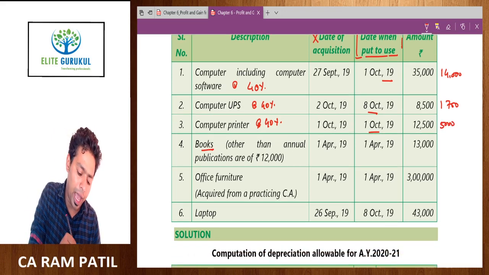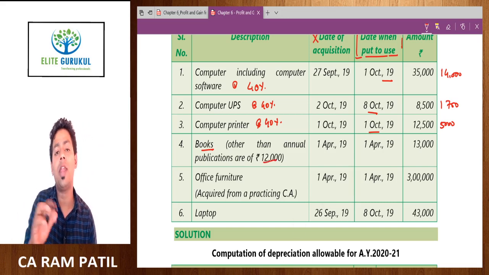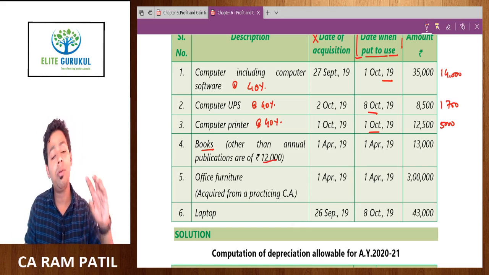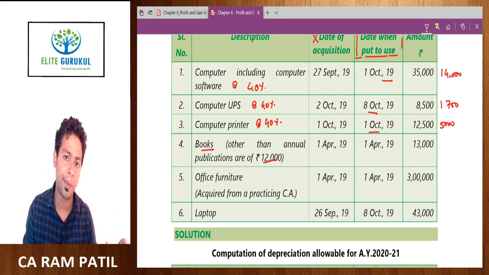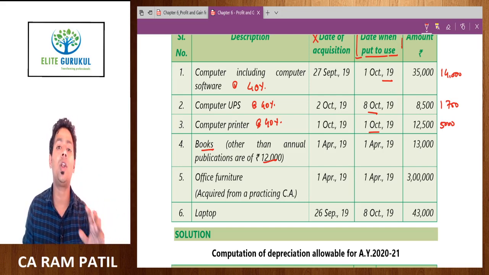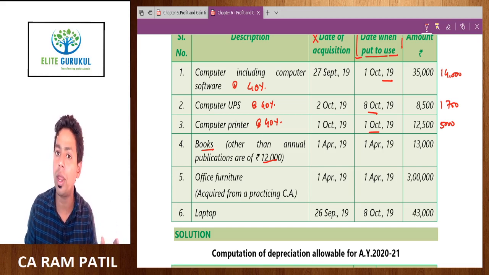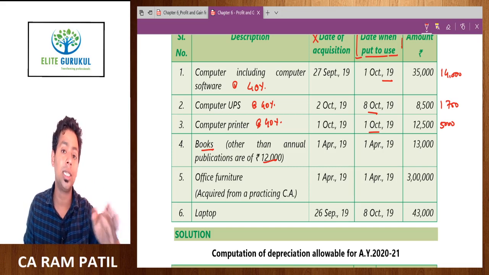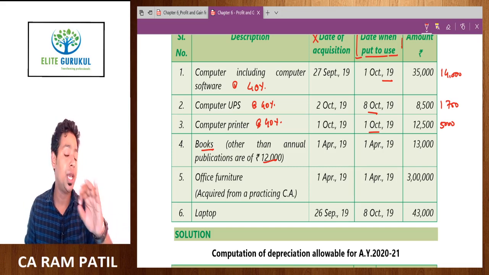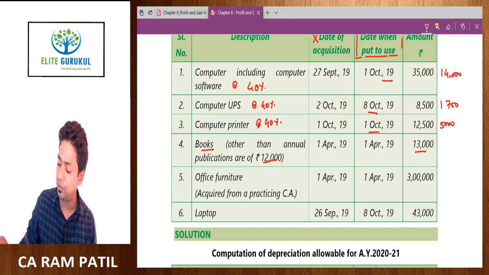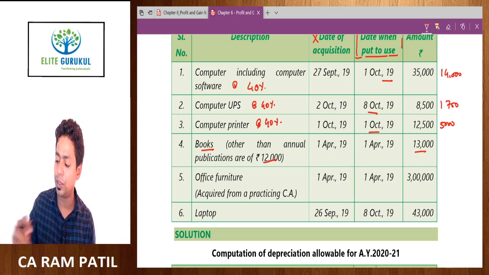Now books other than annual publications of 12,000, whether annual publication or normal books. Earlier annual publications were subject to 100% depreciation, but from 2016-17 even annual publications are subject to 40% depreciation. Just remember the maximum rate of depreciation under section 32. The exception is motor vehicle, electronic motor vehicle. Otherwise, for all assets the maximum rate of depreciation is 40%. So this whole 13,000 will be depreciable at a rate of 40%. So 13,000 multiplied by 40% is equal to 5,200.